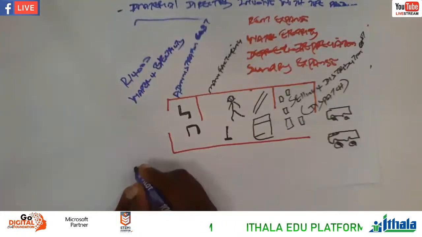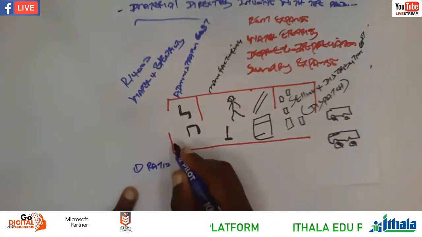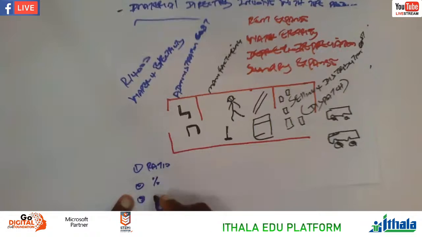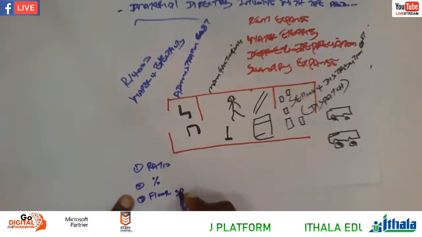Let's say number one, we have to pay according to the ratio. Number two, it's a percentage. And the third one is the floor space.